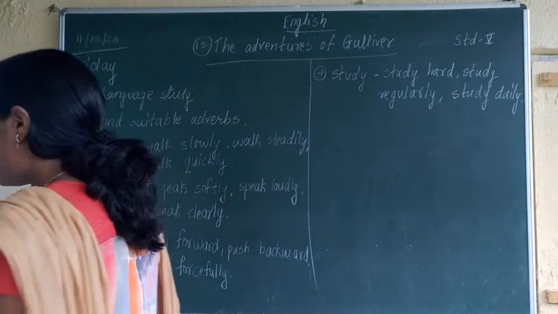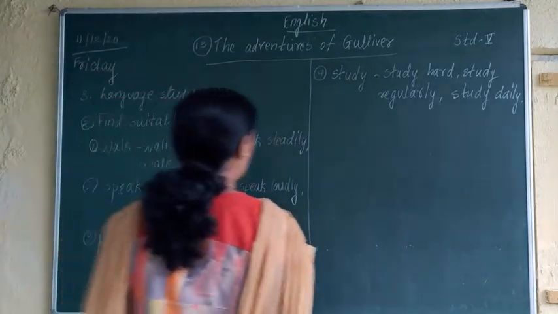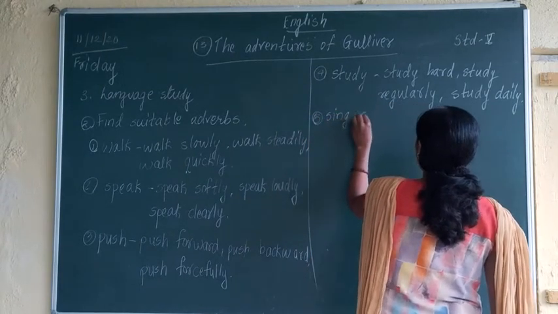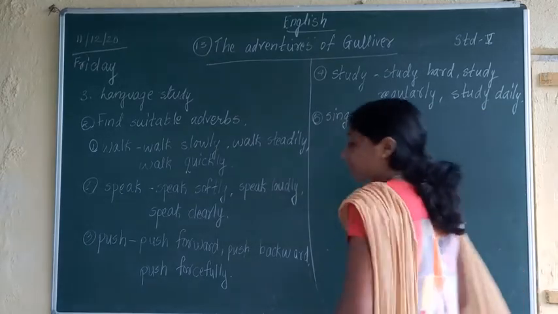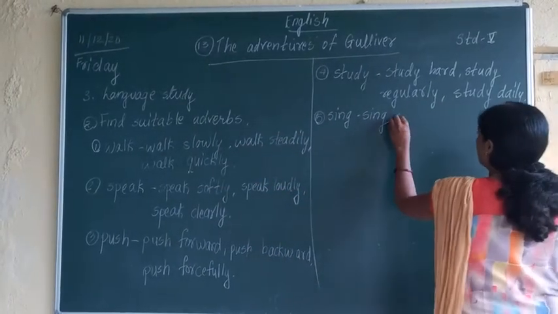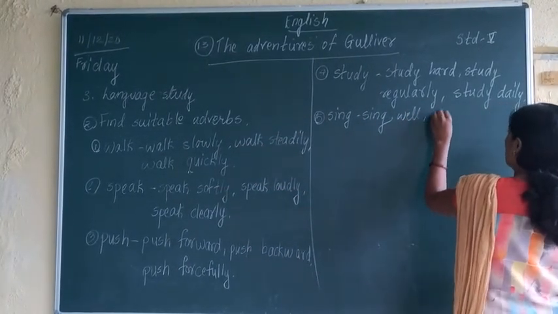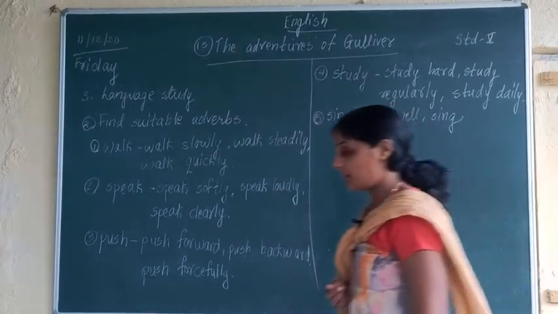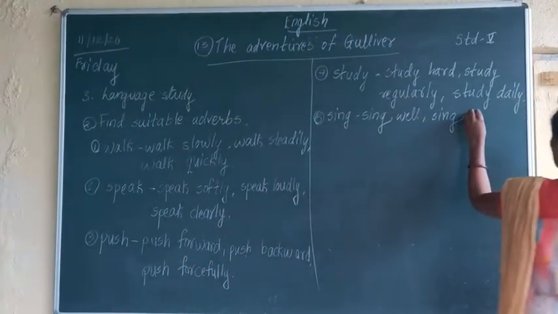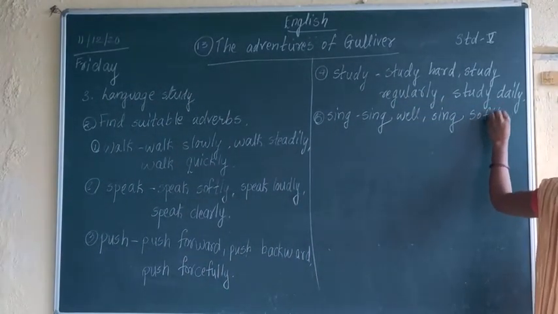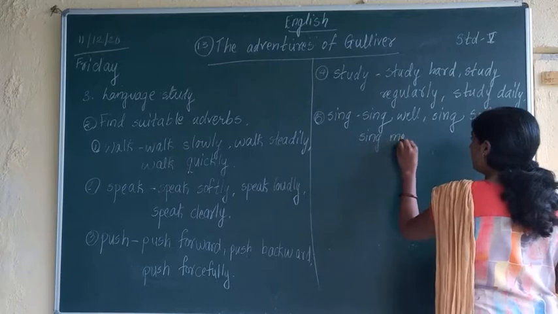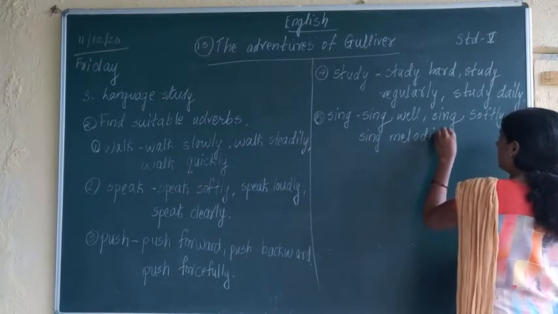Next word is sing, S-I-N-G. Sing well, sing badly. Fifth one, sing: sing well, sing softly, sing melodiously.